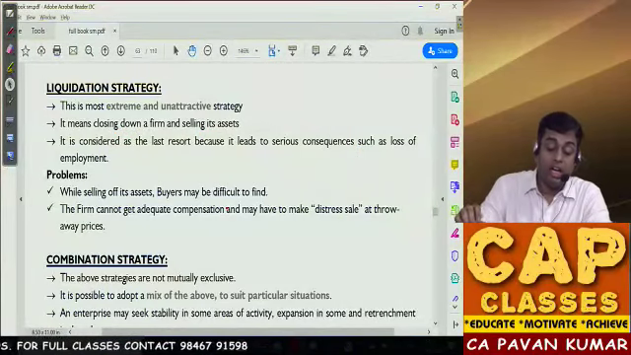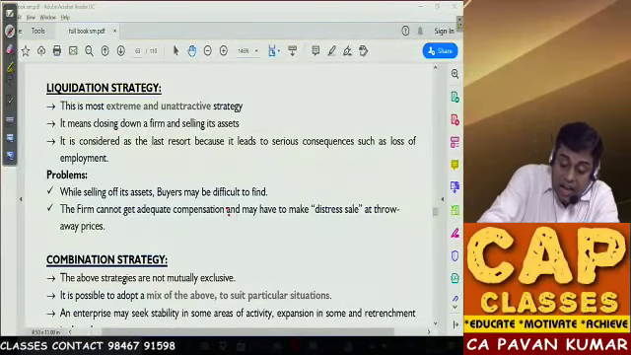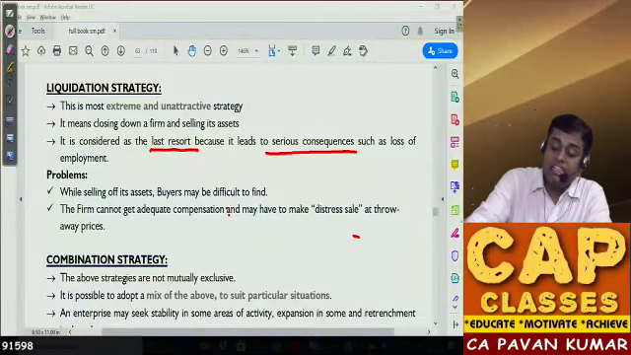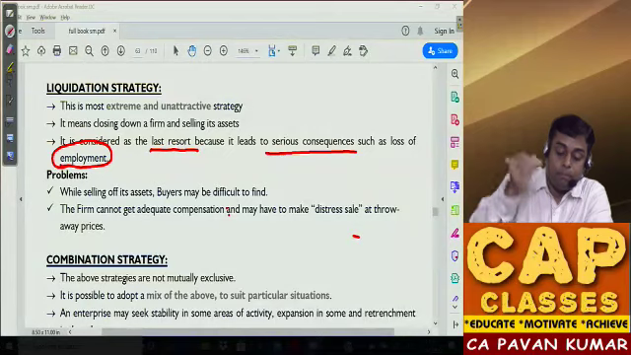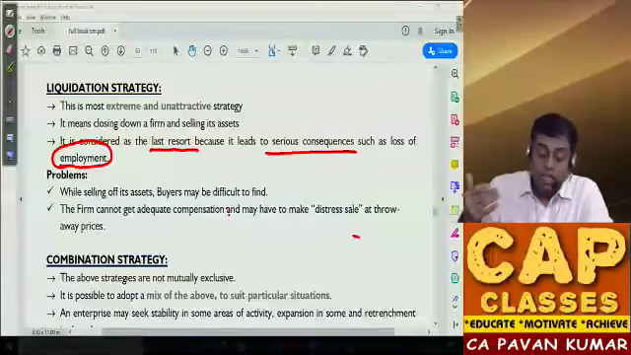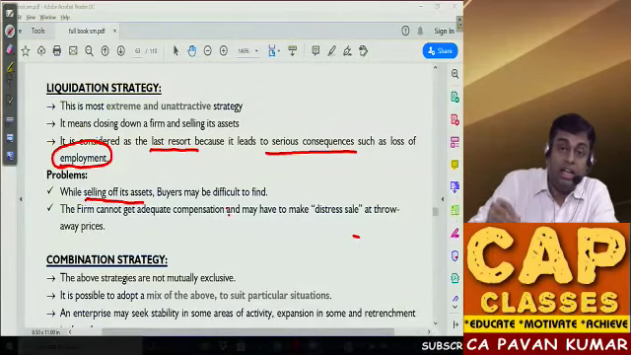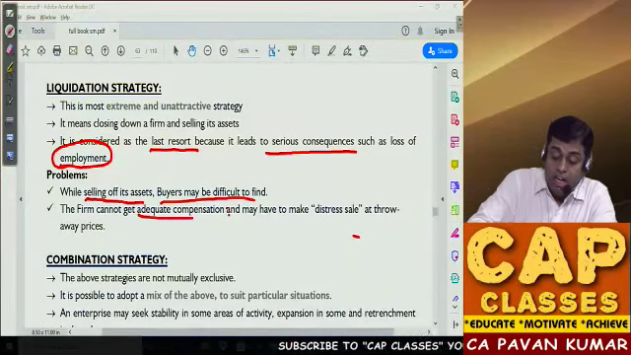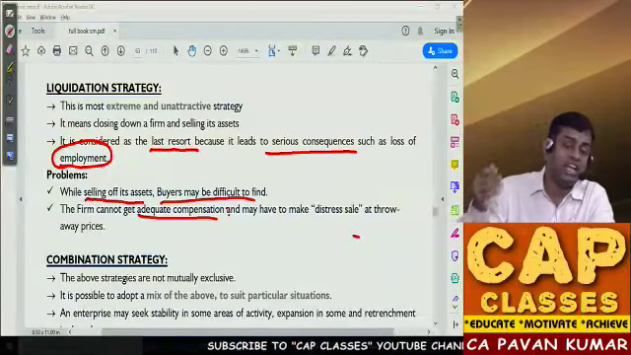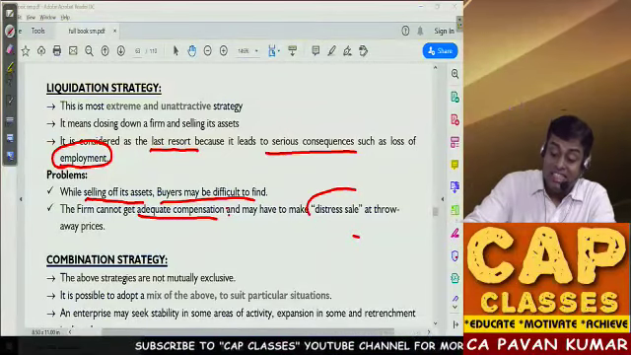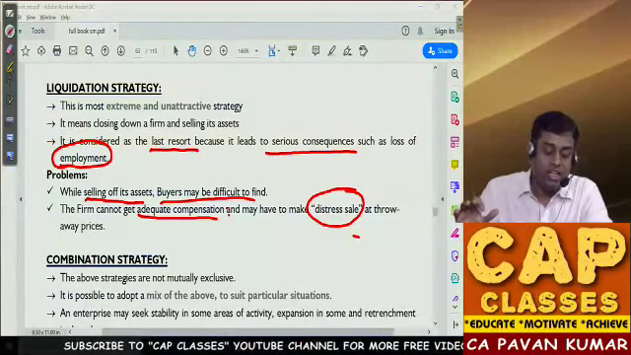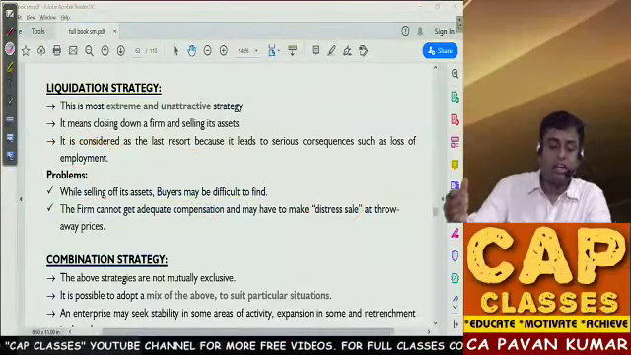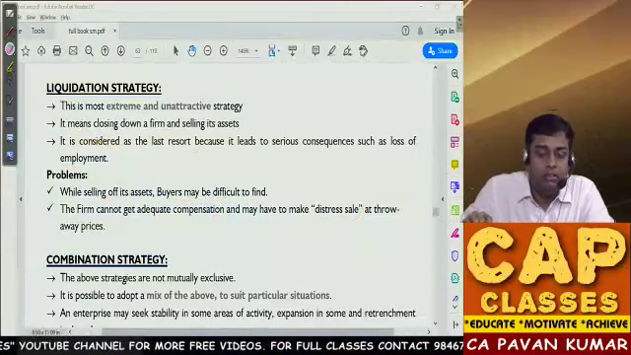So look at the third point. It is considered as a last resort, last step, because it leads to serious consequences like loss of employment. So what are the problems? If I want to sell my assets separately, buyers are difficult to find and I will not get adequate compensation, because in liquidation people know that it is a distress sale. A 10 rupees asset, people will ask for 4 rupees. So in a distress sale, you will not get adequate money for your business.